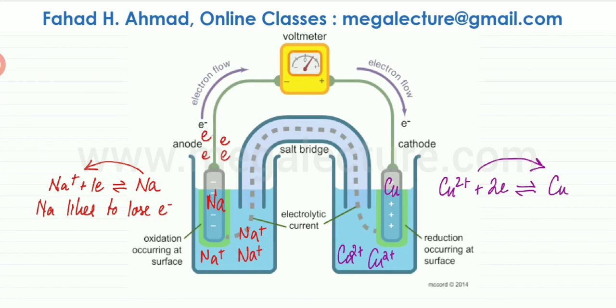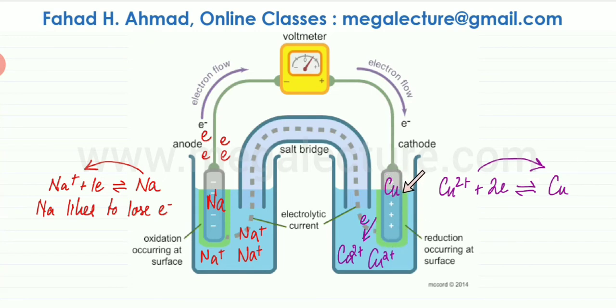All the electrons that were being produced are traveling, and they are being gained by the copper ions in the solution. So copper ions are going to start gaining those electrons, and so here you can see the electrons being gained. So the amount of copper ions in the solution would decrease as more and more copper ions are going to get converted into copper, and there's going to be a layer of copper that's going to be formed on top of this.